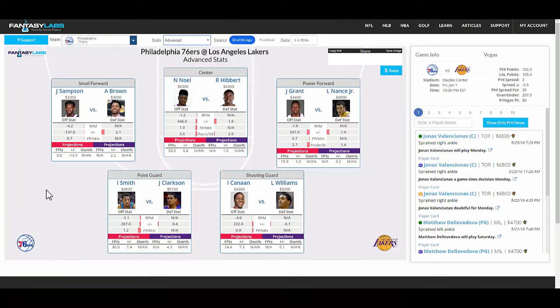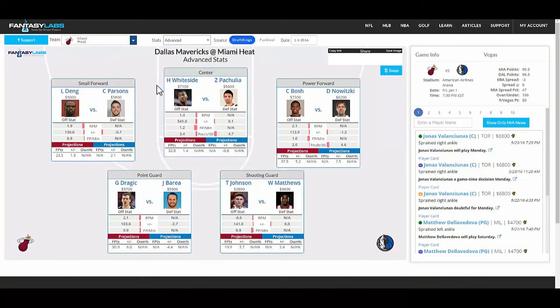Next is a matchups page. We have this for NFL. This is also completely new. You can select the team that you'd like. You'll see them on offense versus who we think will be matched up on them the majority of the time on defense. You can see their offensive stats there, and then the corresponding defensive stat. So this is Luol Deng, his plus minus and fantasy points per minute, for example, and then Parsons, the same, but how much he allows on defense. And then we also have projections at the bottom.